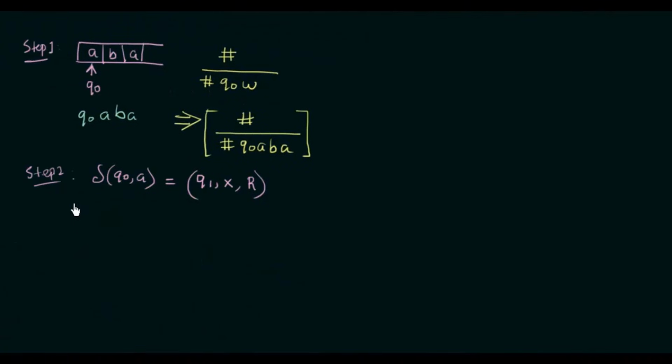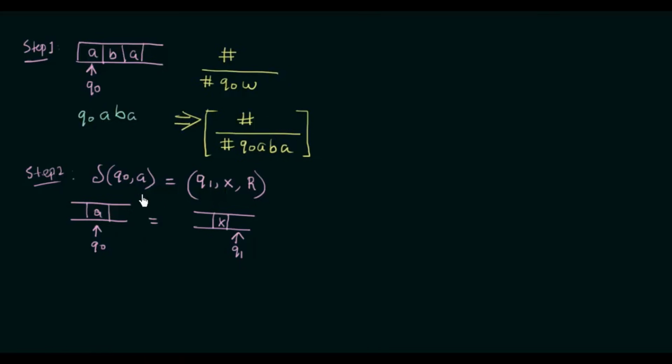Now let us see how our tape looks in this instance. Let's say this is the tape we have and we have the symbol A encountered in the tape. When we encounter this symbol A, we are in state Q0. Then after we take the transition, we replace that A with X and we move to the right and we come to state Q1. So this is how the tape looks.